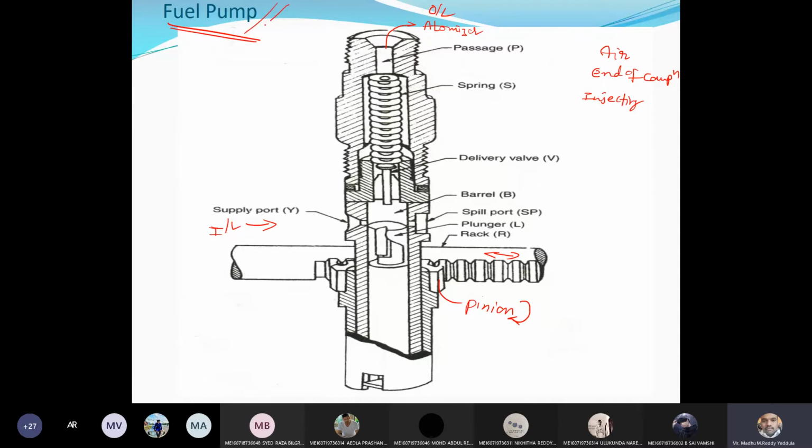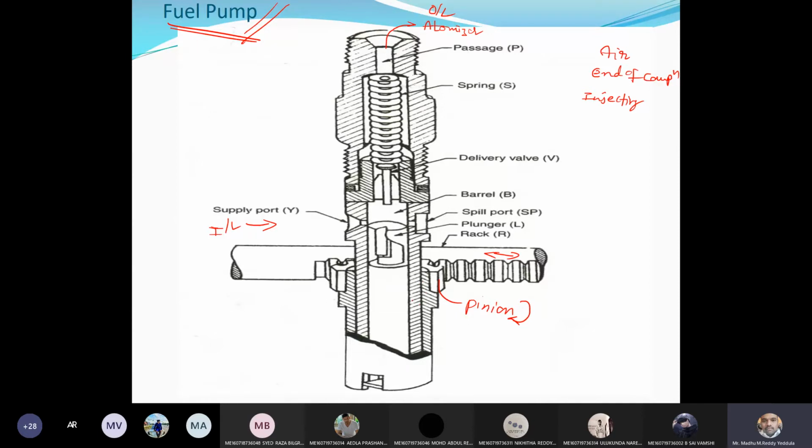Generally this fuel pump is located inside the fuel tank. Okay, it is the important part of the fuel injection system in automobile. So this fuel injection pump is used in individual pump system of a solid injection system. So wherever individual pump we are using, there we are using the fuel injection pump. It consists of a plunger, and it is driven by cam and tappet mechanism at the bottom side, which is not shown here.